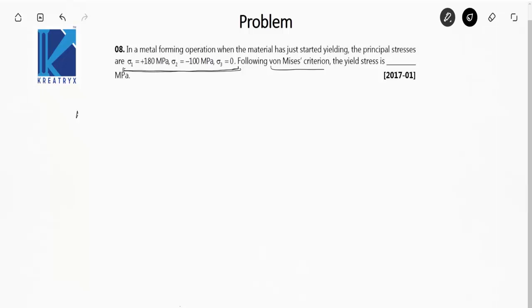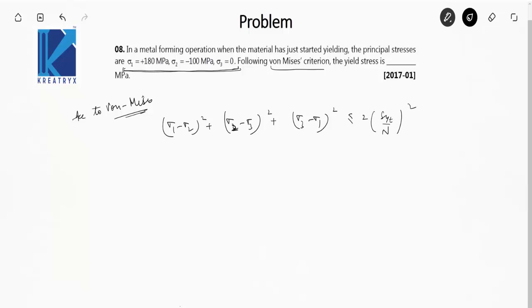So according to von Mises criterion, sigma 1 minus sigma 2 whole square plus sigma 2 minus sigma 3 whole square plus sigma 3 minus sigma 1 whole square is less than or equal to what? 2 SYT by n whole square. SYT is the yield strength in tension.